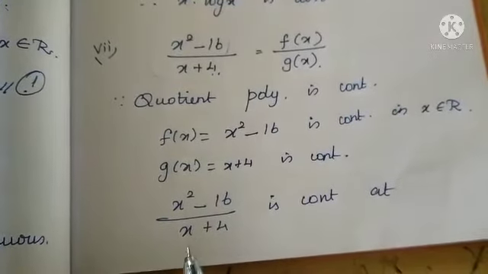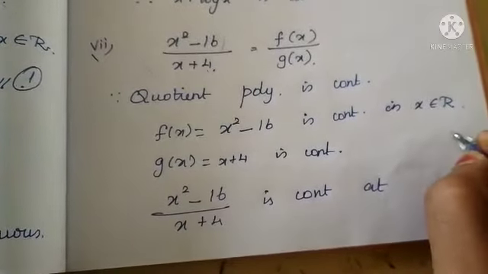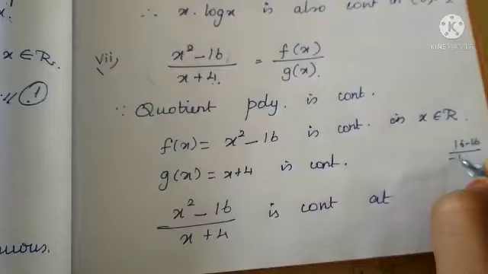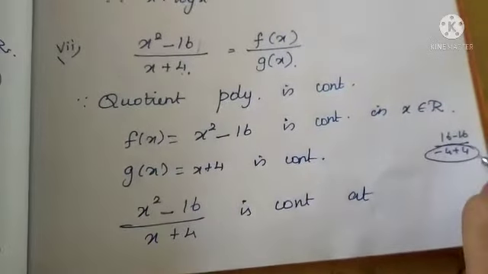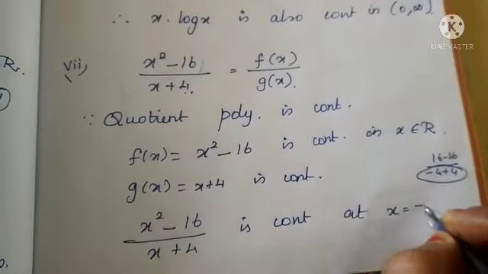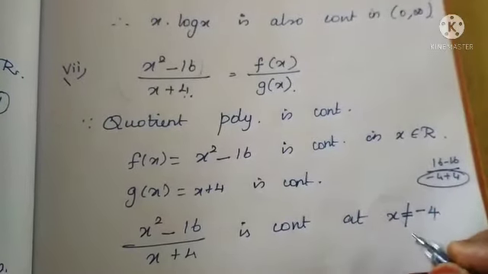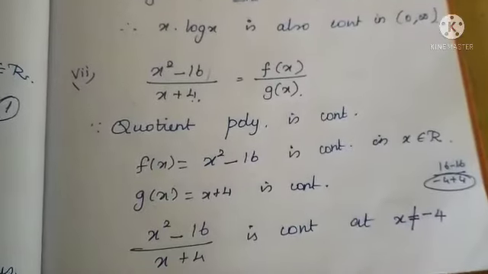If I take the x value as minus 4, what will happen? Minus 4 squared is 16, minus 16, by minus 4 plus 4. The denominator value will become 0. So you have to avoid x equal to minus 4. Avoid means you just put not equal to. It will be continuous at x not equal to minus 4.